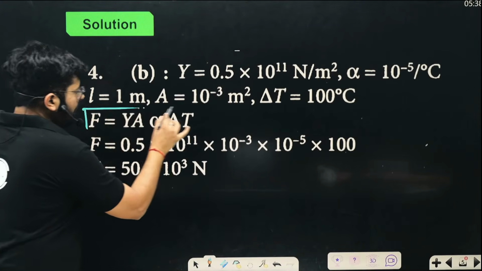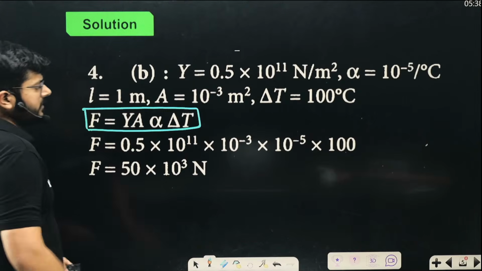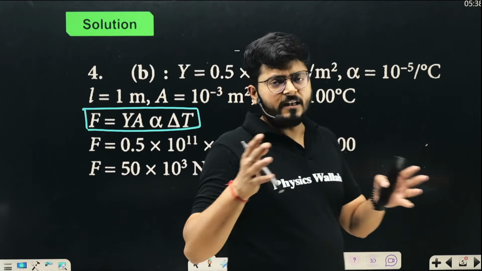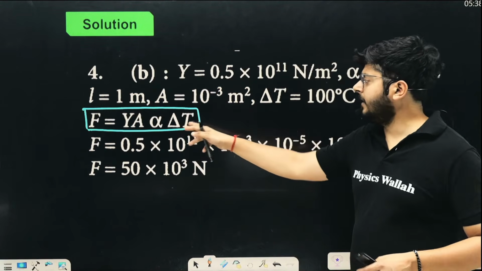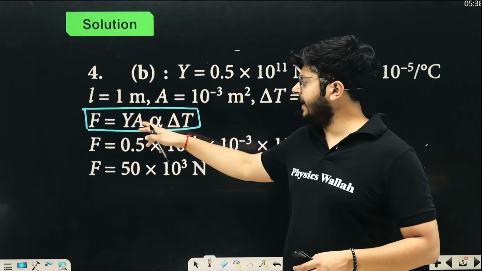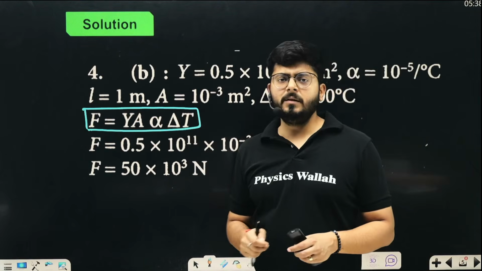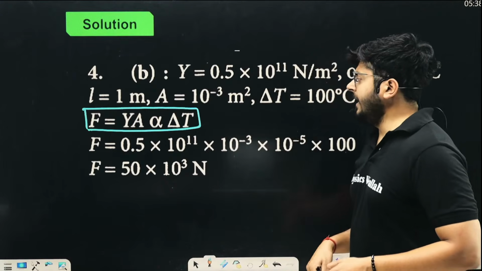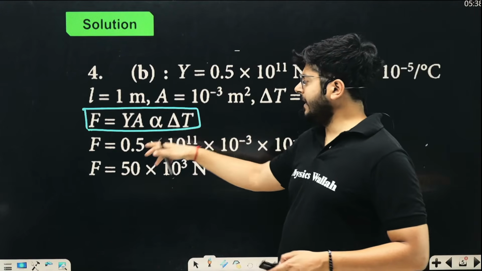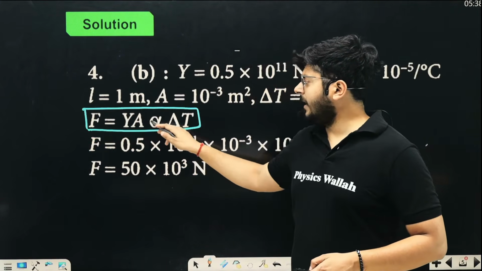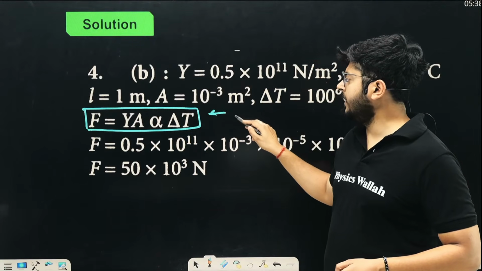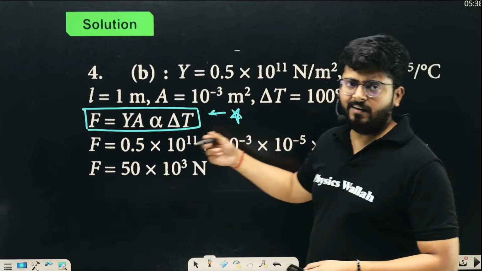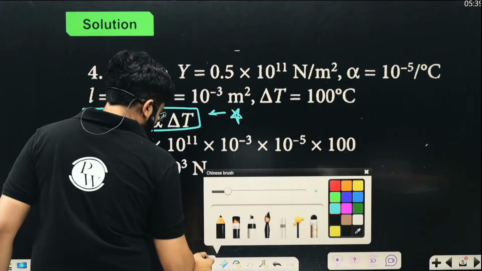Now, you know how much force will be created? You see that the force created due to the expansion is going to be Y A alpha delta T, Young's modulus times area times alpha delta T. This is going to be the force that will be created, right? So my dear kids, we can say that the value of force is YA alpha delta T. If some kids do not remember this formula, I will tell you a way out for that as well.